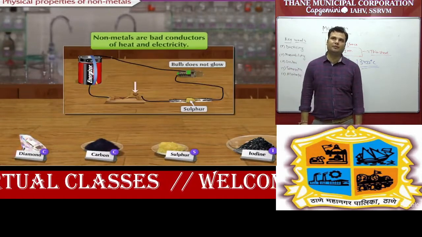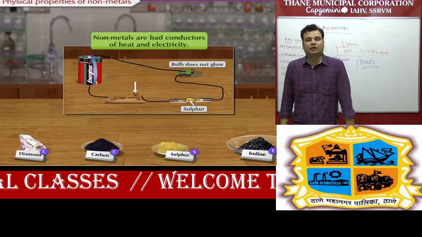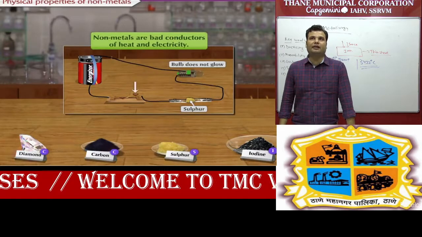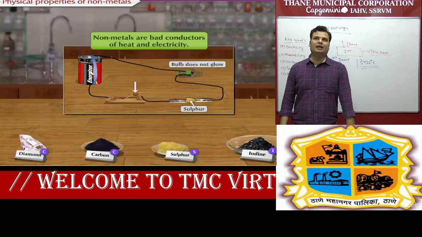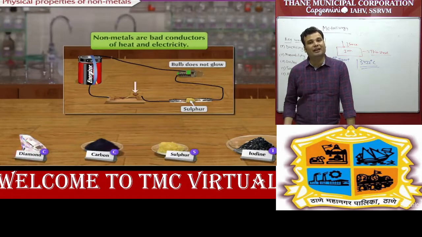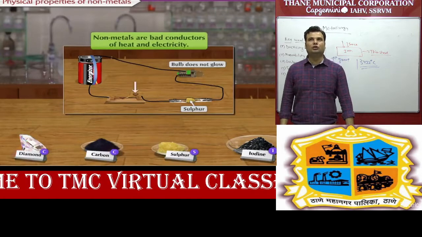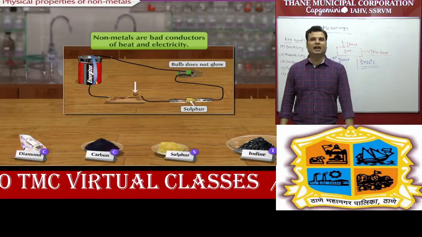And this one is also very important, student, like metals are good conductors of heat and electricity, but non-metals are bad conductors of heat and electricity. Means in this part they do not contain any free electrons. So that's why motion of electrons is not possible in non-metals. They are bad conductors of electricity as well as heat.